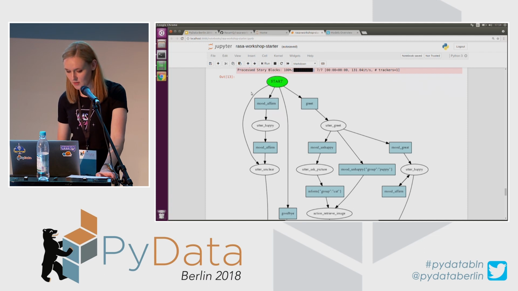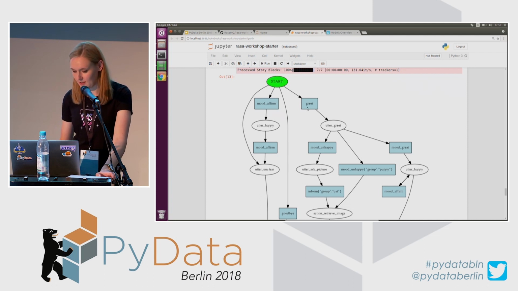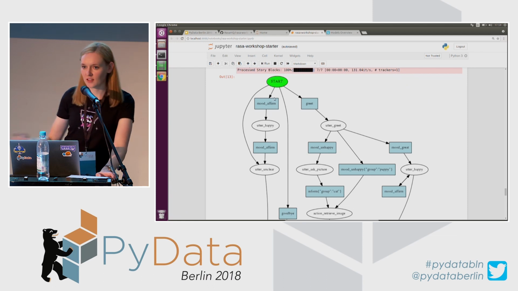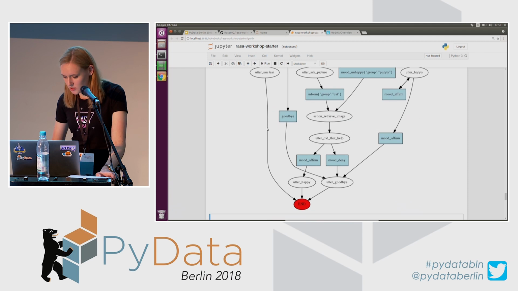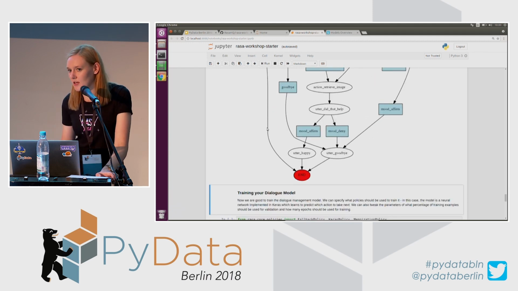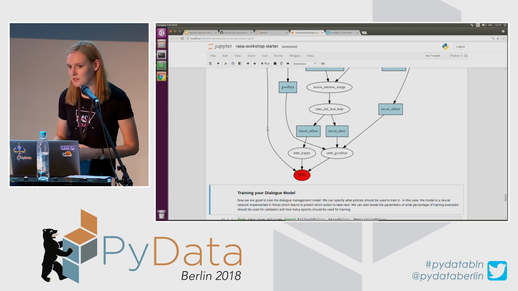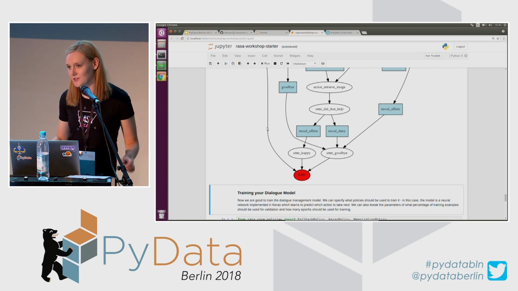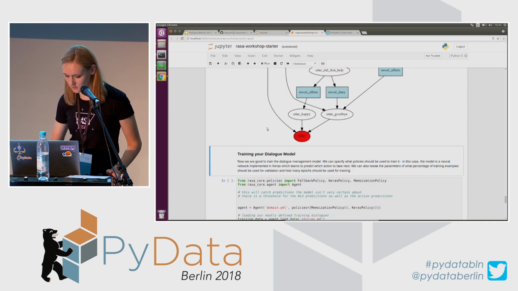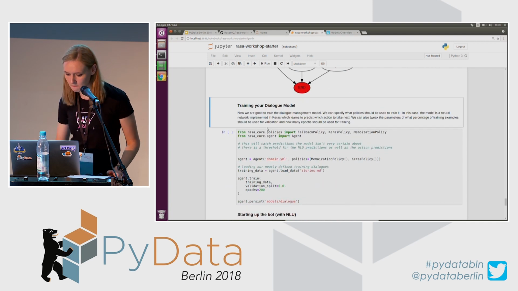So basically, there's the structure and how the conversations could go based on the training data that we have. So for example, a user could say hi at first, and then a chatbot would respond with utterance greet, or a user could say something about how they are feeling immediately without saying hey or something like that. And then a chatbot would respond. So it's a really good way to inspect your data and see if something doesn't really make sense, because of course to build a good training model you have to use good training data, so you can eliminate something that doesn't really help your chatbot to perform better.